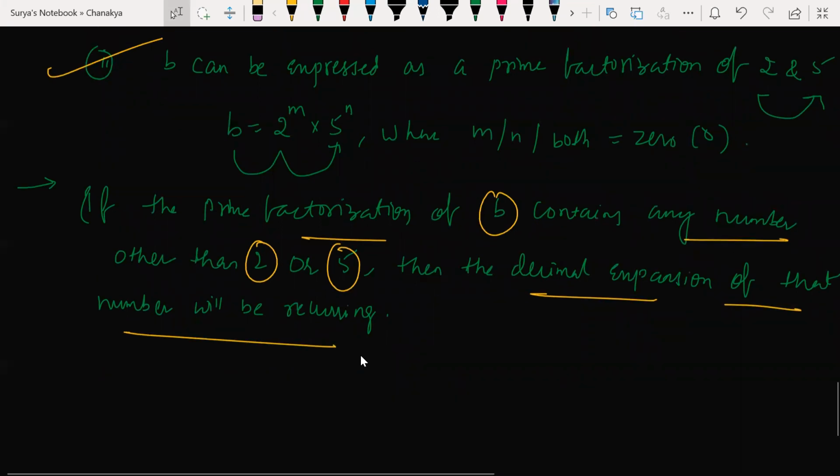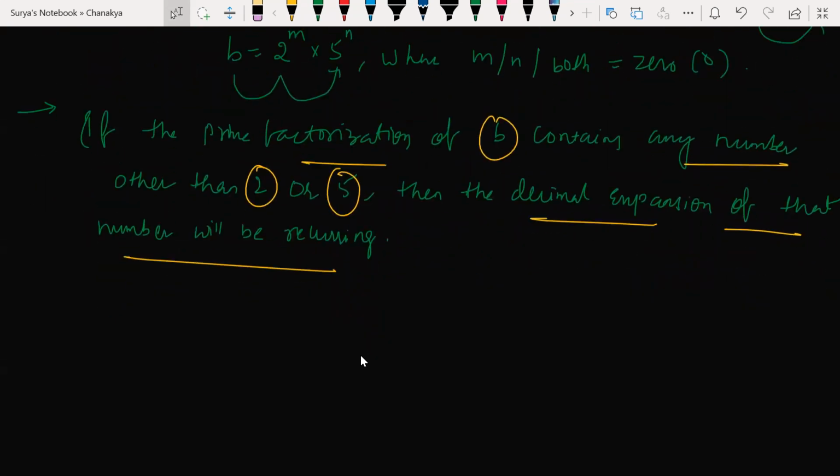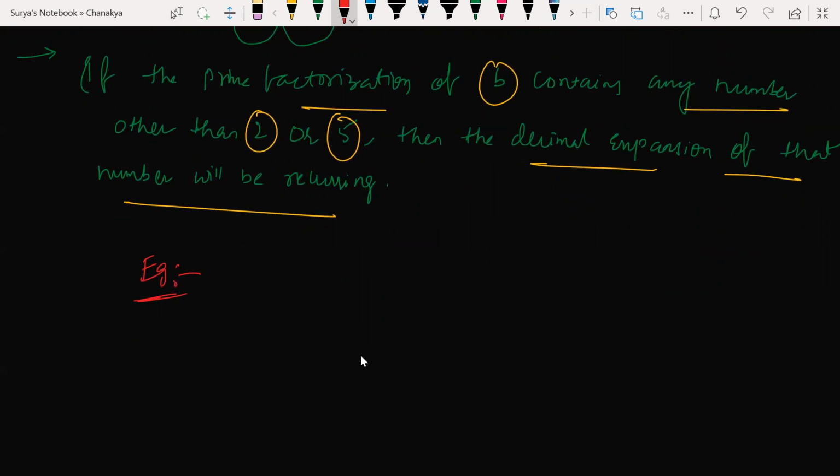We'll see an example, you will understand it properly. Whatever I wrote on the screen, you might not have got the point 100%, but with an example you will understand it. Let's say you take an example 1 by 40, beta. Is 1 by 40 a terminating decimal or not? Yes, sir, it's terminating.